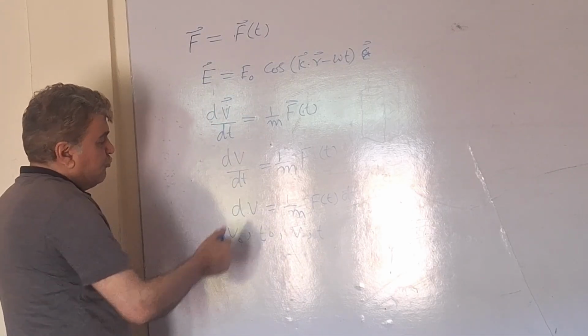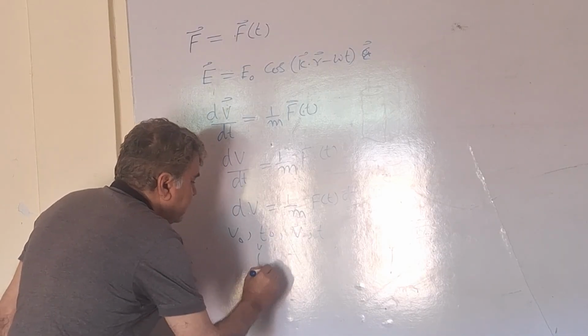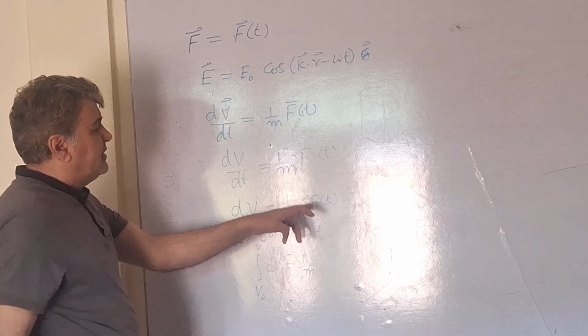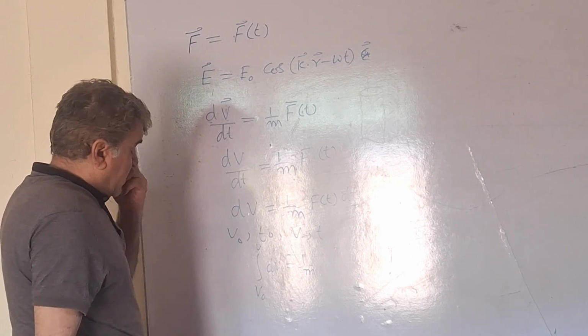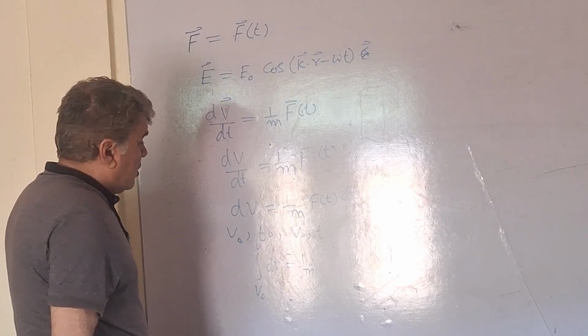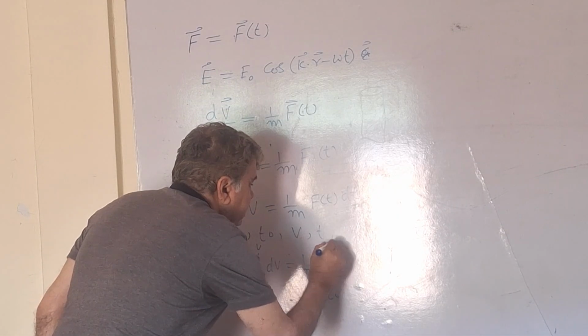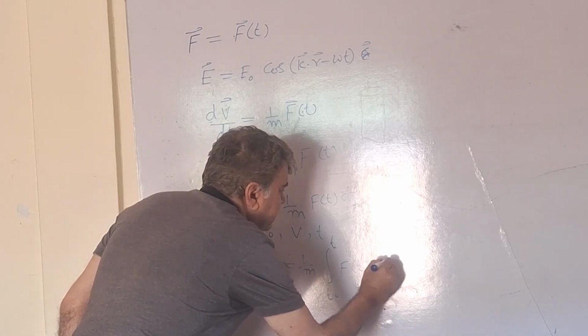So I can integrate by writing the integral from v naught to v of dv equals 1 divided by m times the integral from t naught to t of F of t prime dt prime. I write m outside of the integral because I consider that the mass of the particle is constant.